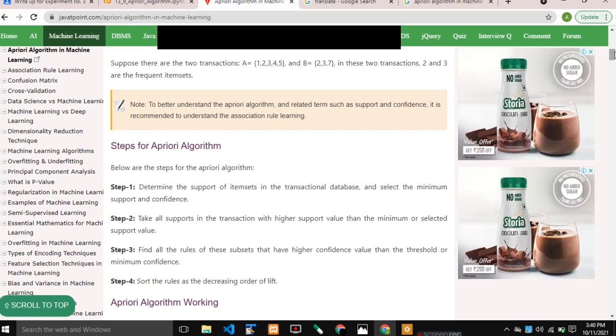Step number 3: find all the rules of these subsets that have a higher confidence value than the threshold. The last step, step number 4: sort the rules in descending order of lift.